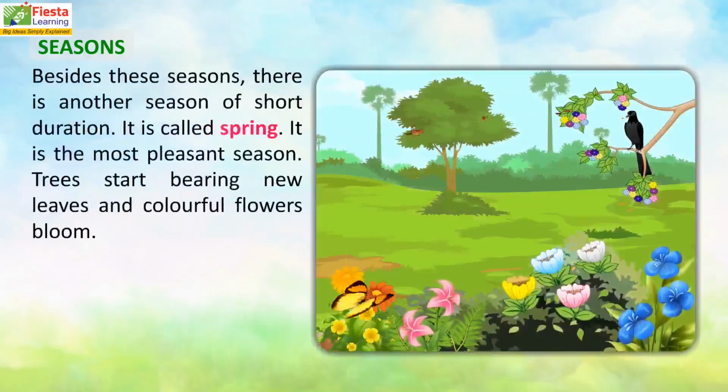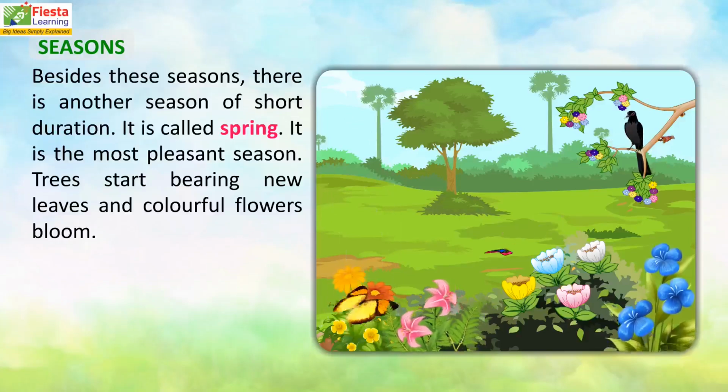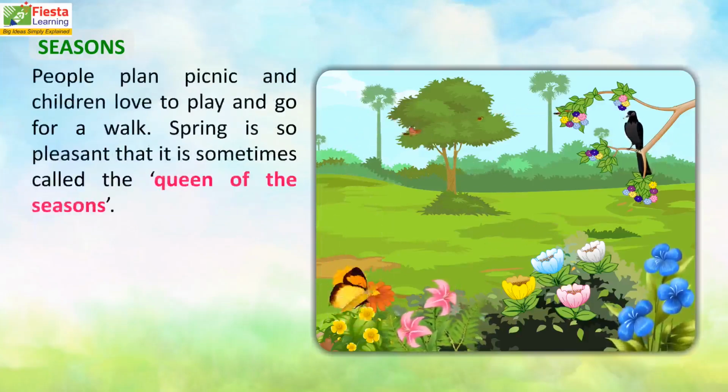Besides these seasons, there is another season of short duration. It is called spring. It is the most pleasant season. Trees start bearing new leaves and colorful flowers bloom. People plan picnic and children love to play and go for a walk. Spring is so pleasant that it is sometimes called the queen of the season.